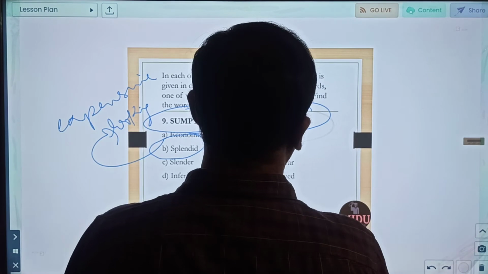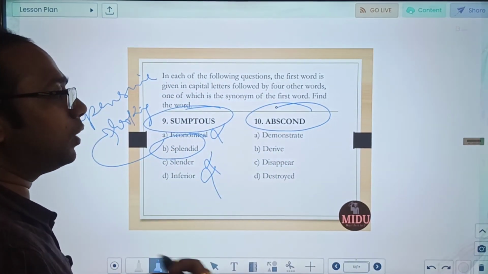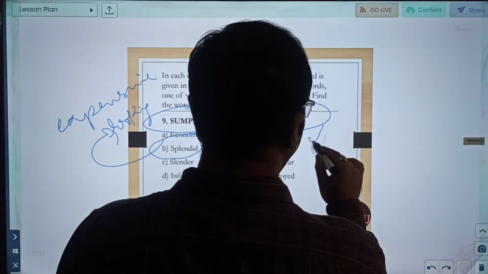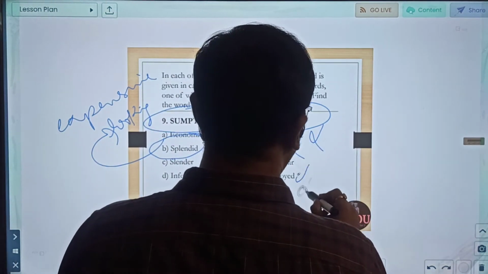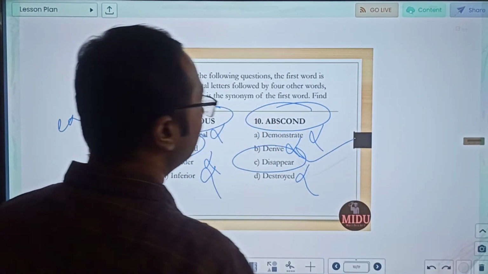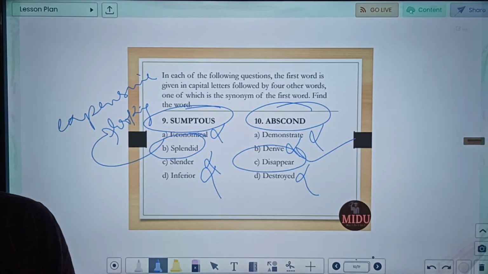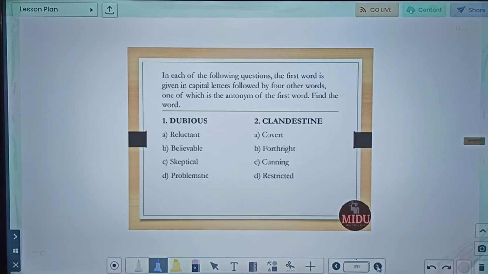Abscond. See, abscond means to run away, to go away. Very simple kind of word. Demonstrate is something else, derive is something else, destroyed is something else, disappear is the correct answer, meaning abscond. Okay friends, so this was the example of our synonym based questions in which we had to find a word